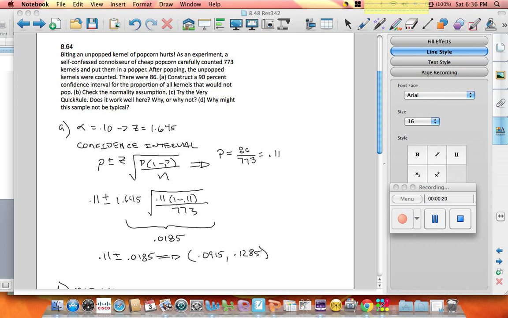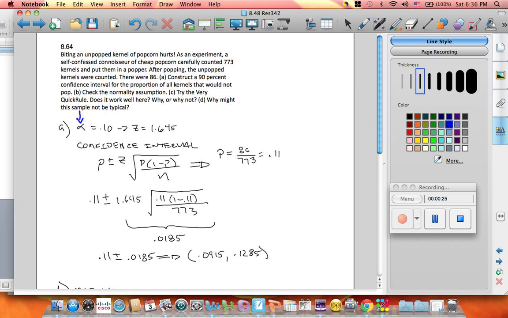And when we do that, that means that alpha equals 0.10. And from our tables, we know that Z equivalent to a 90% confidence equals 1.645. Now, the confidence interval is built by P plus or minus Z times the error. The error is this quantity right here, right? And our proportion of unpopped kernels is 86 out of 773. That brings it to 0.11 or 11%. That's what it means. 11% of the popcorn kernels did not pop.